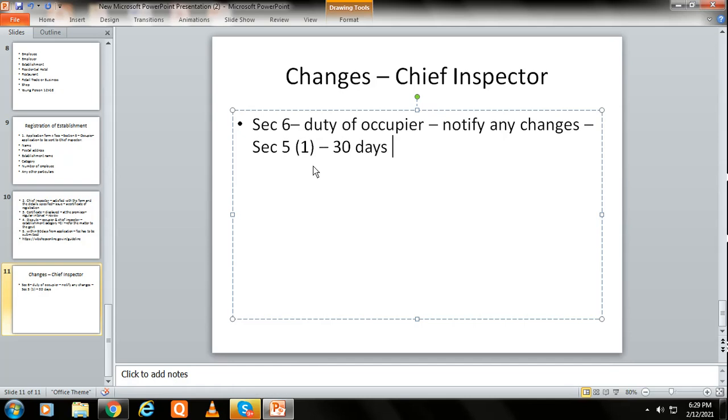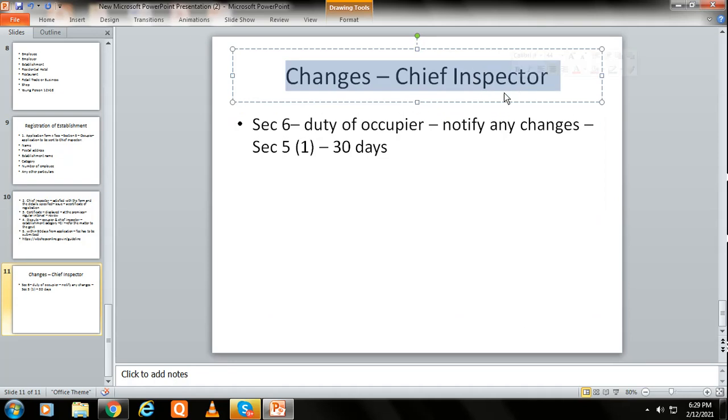After the change has taken place, on receipt of such notice and the prescribed fee, and on being satisfied about its correctness, make the change in the register of establishment in accordance with such notice, and the chief inspector shall amend the registration certificate or issue a fresh registration certificate if it is necessary. So these were the changes. If there are any changes, then the chief inspector will be notified about them.